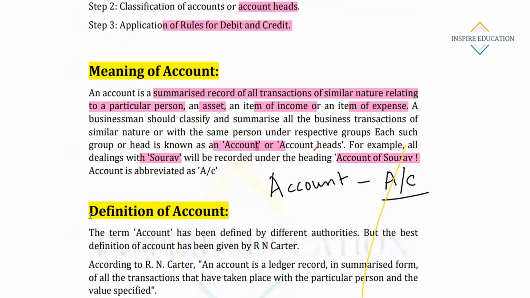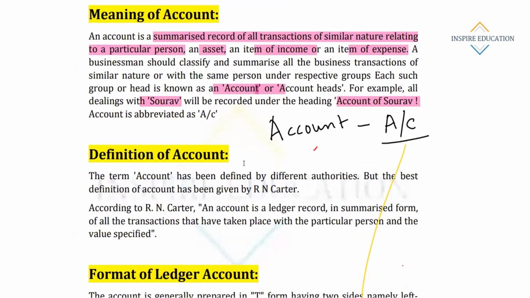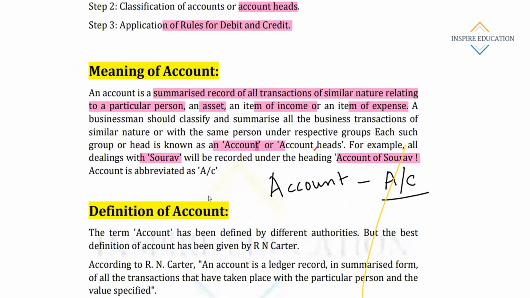Okay. And what is an account? We have seen that there are account heads and accounts. So what is the meaning of account actually? An account is a summarized record of all transactions of similar nature relating to a particular person.